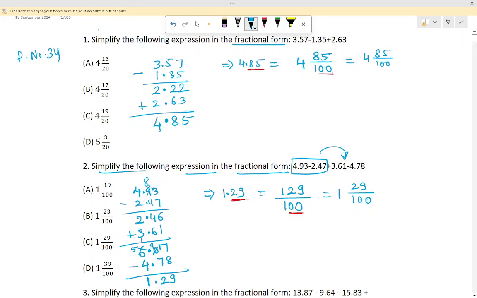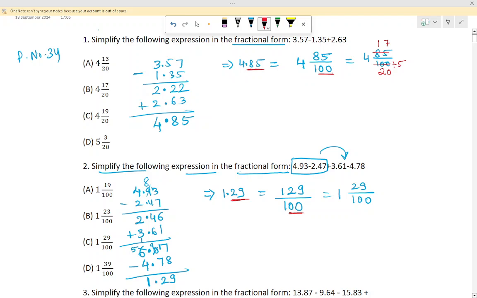85 and 100 will come in which table? Tell me. Yes, it will come in the 5 table. So divide with the 5 table. What will be the answer? 5 17s is 85. 5 how many is 100? 5 2s are 10, 5 20s is 100, right?